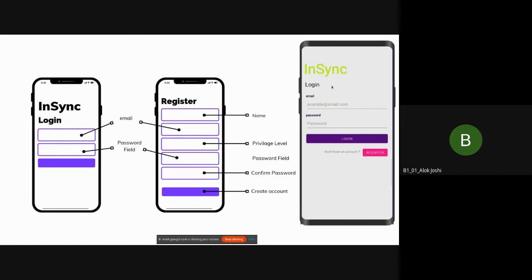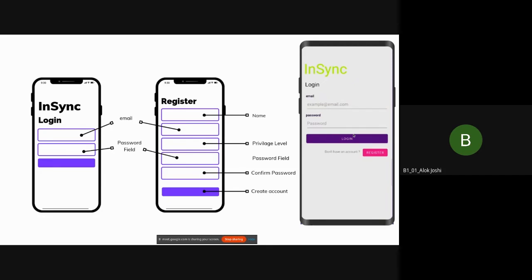Every Android project has two main components. One is the XML file. Everything you see here is designed using an XML file, the layout where we have to place the login button and everything. The corresponding functions related to these buttons and text boxes are in a Kotlin file or Java file, depending on what you use for development.